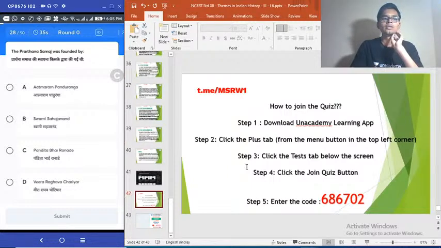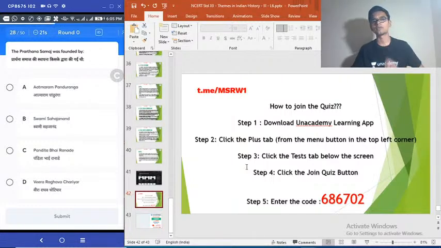28th question. The Prarthana Samaj was founded by dash. Option A, Atmaram Pandurang. B, Swami Sahajanand. C, Pandita Bhai Ranade. D, Veera Raghavacharya. Prarthana Samaj was founded by who among the following?